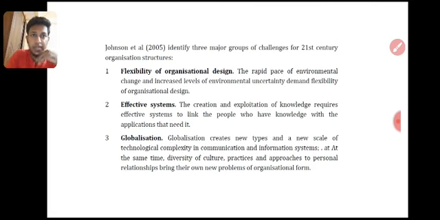Then Jones identified three major groups of challenges for the 21st century: flexibility, organization, design. The rapid pace of environmental change and increased level of environmental uncertainty demand flexibility of organization design. So these are the challenges, right? Even though an organization is designed in one way, there are many people who will not accept that design. They say no, we can't go with this structure, it should be changed. So it's happening, right? Then effective systems: the creation and exploitation of knowledge requires effective systems to link the people who have knowledge with the applications that need it, right?